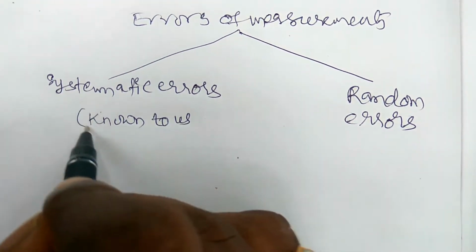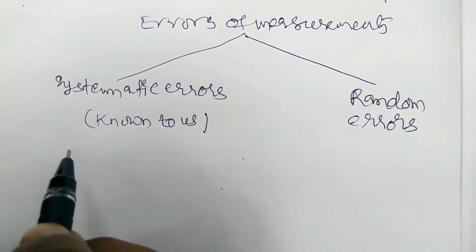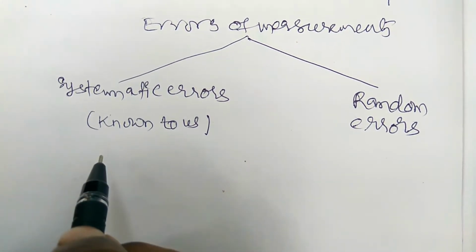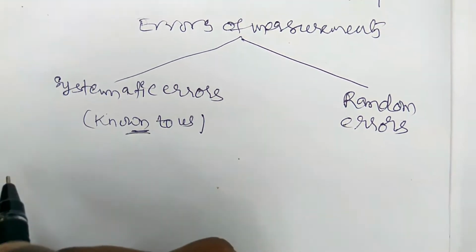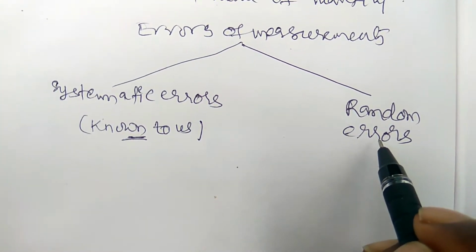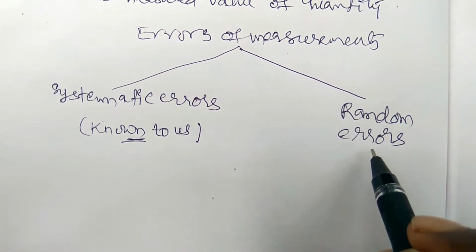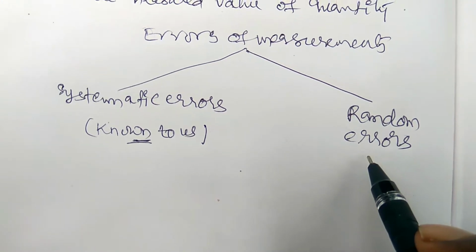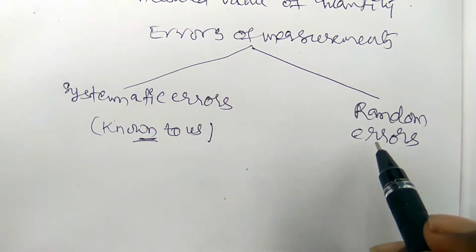These errors may occur by instrumental defaults or practical method defaults or anything which is known by us. But in case of random errors, the random errors occur by the atmosphere, by climate changes. So they are not known to us.